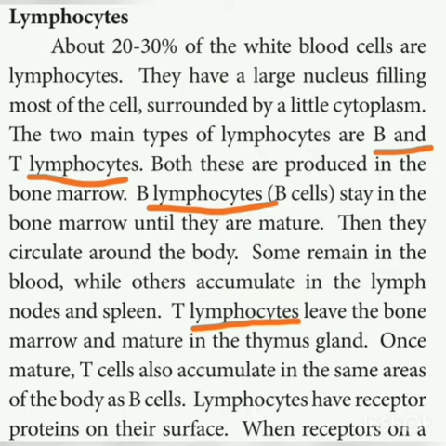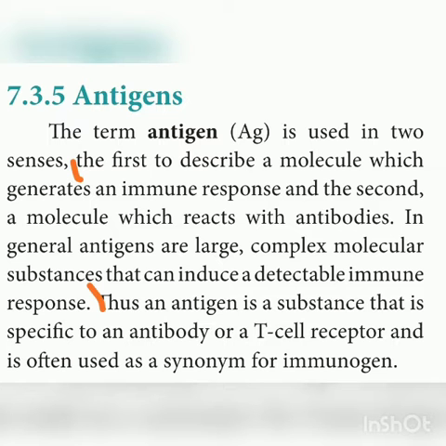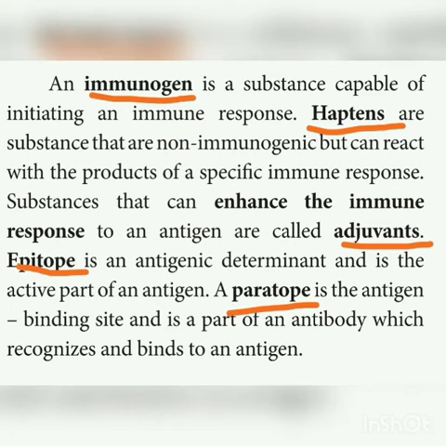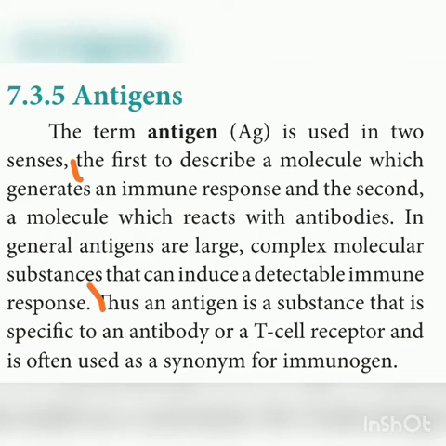And then important 2 marks are antigens. What is meant by antigen? What is meant by immunogen? What are haptens? Differentiate paratope and epitope. What are adjuvants? So these are the different terms that we come across in this lesson. Okay, so there are 1 mark questions and 2 mark questions in this lesson. Very important thing. And then compulsory questions may be asked in this lesson. So please go through each and every line of this lesson.